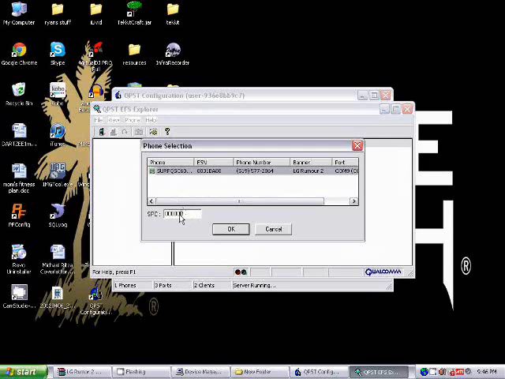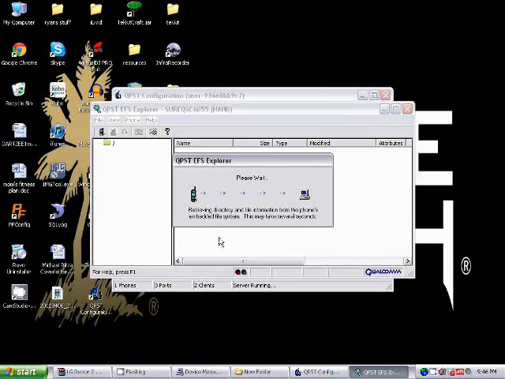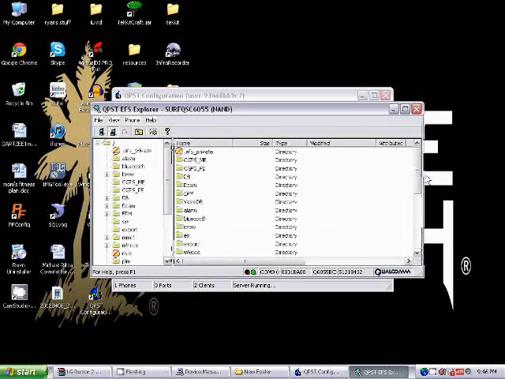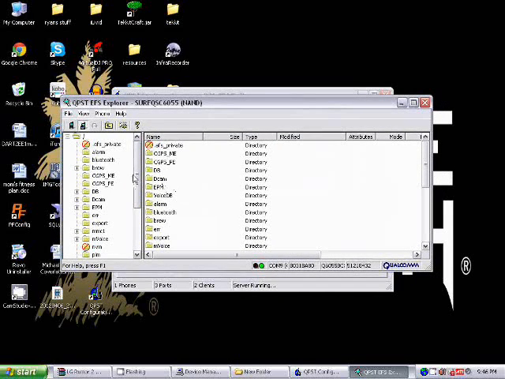There's my phone number. And then you're going to enter in your SPC. Click OK. And ta-da! You are now in your phone's root, or all the files that are actually on your phone.